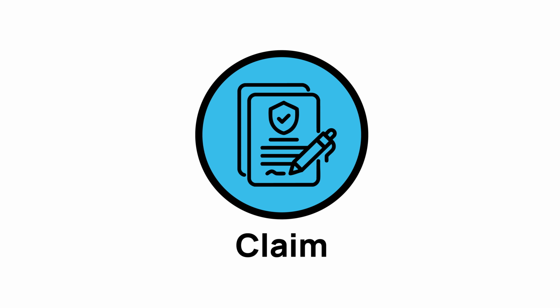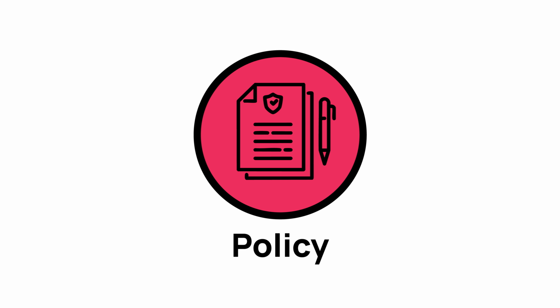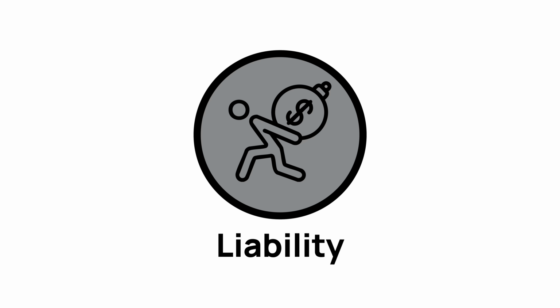Claim, a request you file with your insurer to get paid or reimbursed for a loss. Coverage, the protection or benefits provided by your insurance policy. Policy, the written contract that outlines what's covered, excluded, and how claims are handled. Liability, legal responsibility for damages or injuries to another person or property.